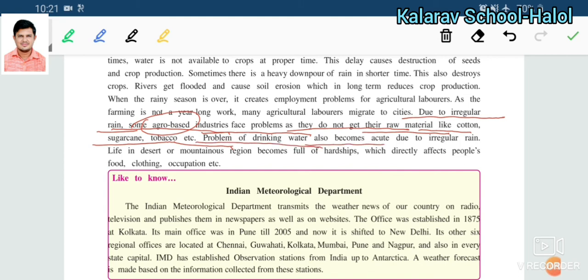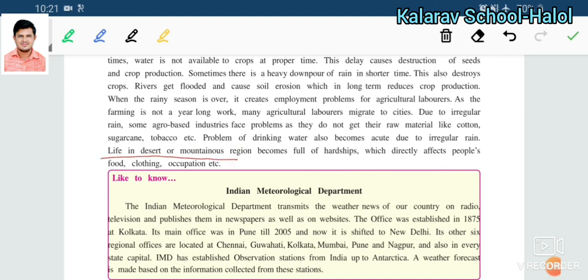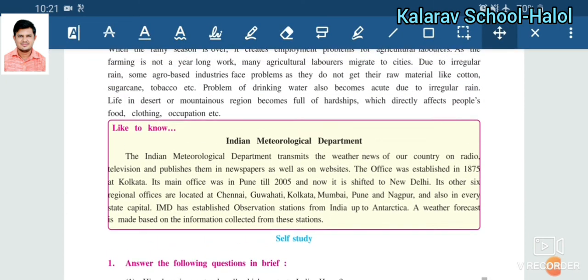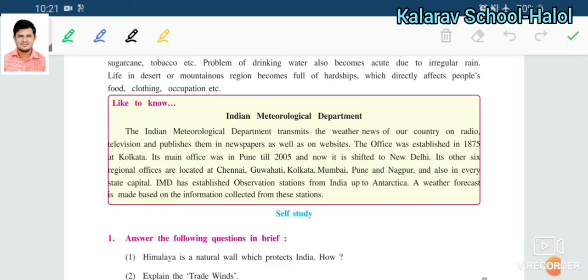The problem of drinking water also becomes acute due to the irregular rain. Just because of the irregular rain, the problem of drinking water also arises. If you talk about life in the desert area and mountain region, people feel hardship. The people living in desert areas and mountain regions face very great hardship during this time, because of the lack of water, which directly affects the people's food, clothing and occupation. You can say that these factors affect the life and lifestyle of the Indian people.